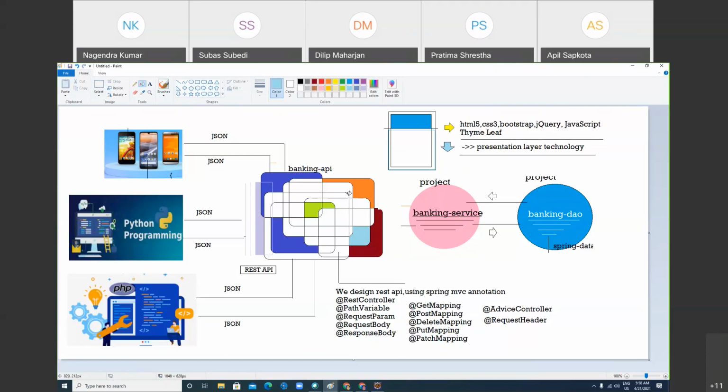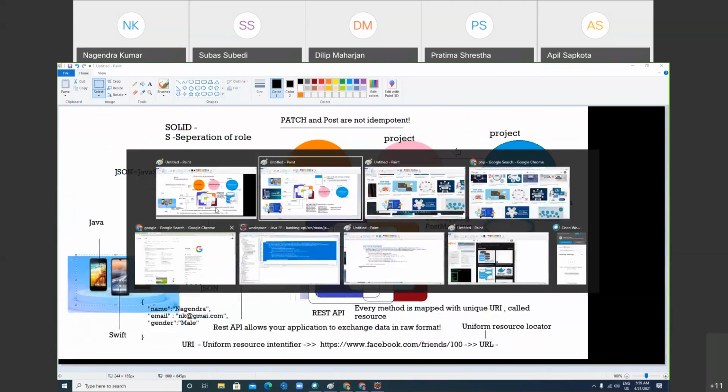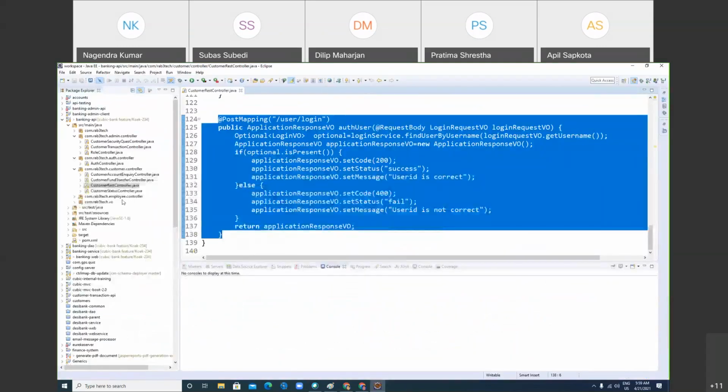So you understand what we are going to do? I'm going to design my REST API. Designing a REST API in Spring Boot is just a cup of tea. If you want to design a REST API in Spring Boot, how much time will it take? Any guess? Two minutes is the right answer, right? Because somebody says, can you show me? You say, I cannot do it right now, I'll do it later. Two minutes, three minutes, you can say anything. If somebody asks you to write code, you can say, I forgot it.